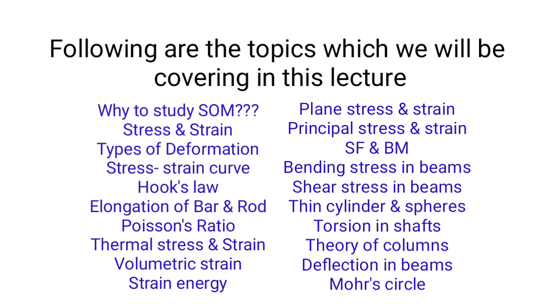These are the topics we are going to cover in today's lecture. We will just give an overview of all of these basic fundamentals.